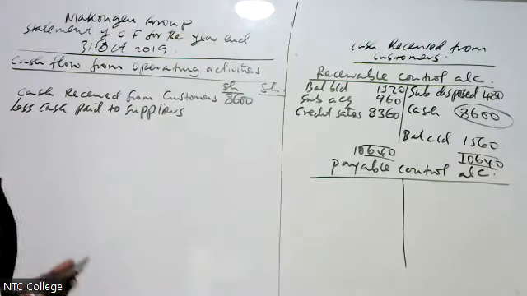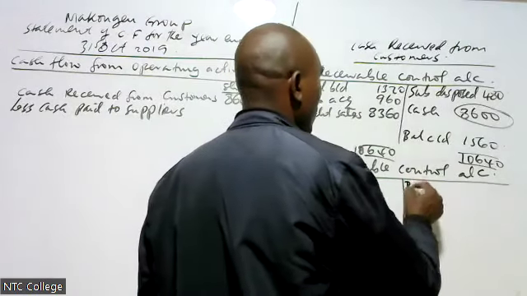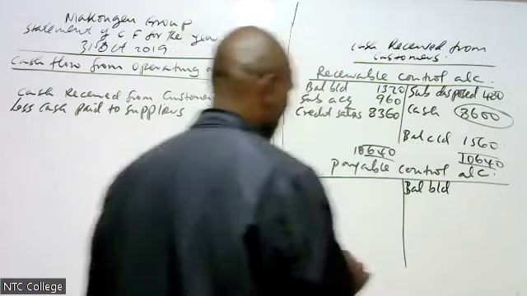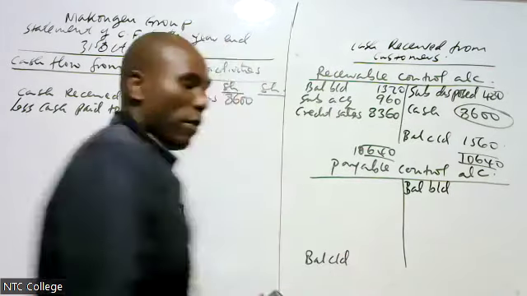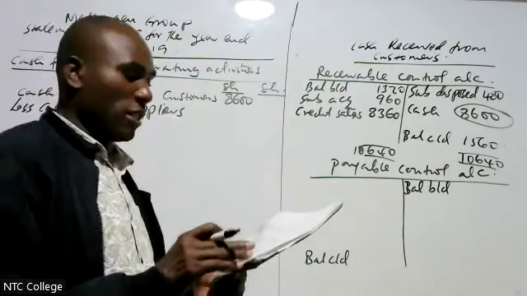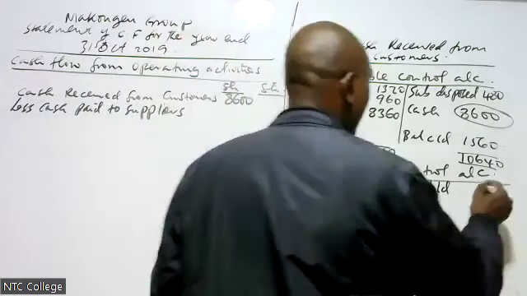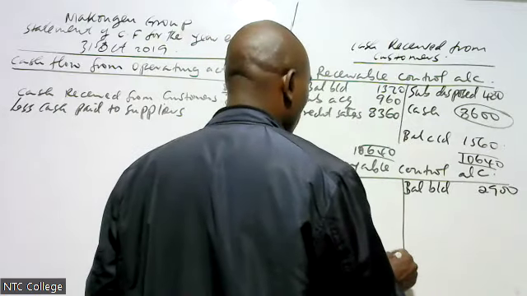I go to payable control account. Here, I will take balance brought down. Payable. Balance carried down. Payable. From the previous balance sheet, payable is 2,900. Current balance sheet, it is 3,200.